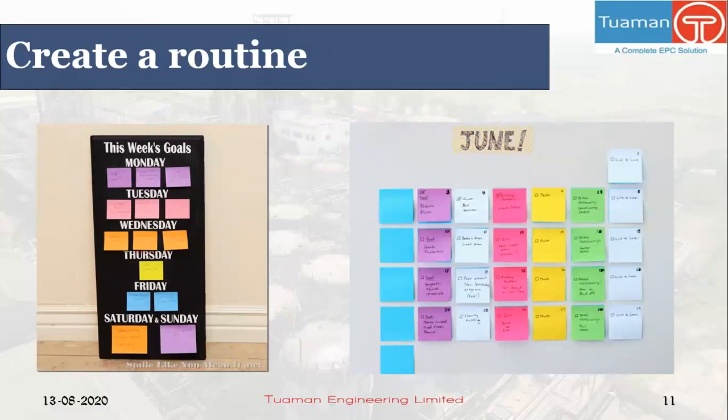On your first day of work, start an organizational system. Before you receive a significant workload, you'll have an established routine to keep you on track. We can use sticky notes to create a weekly or monthly routine as shown in the slide, which can be easily accessible to track information, list tasks, and more.